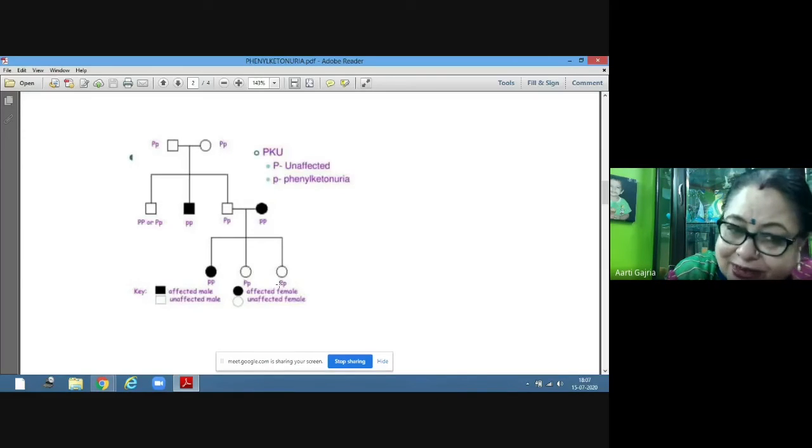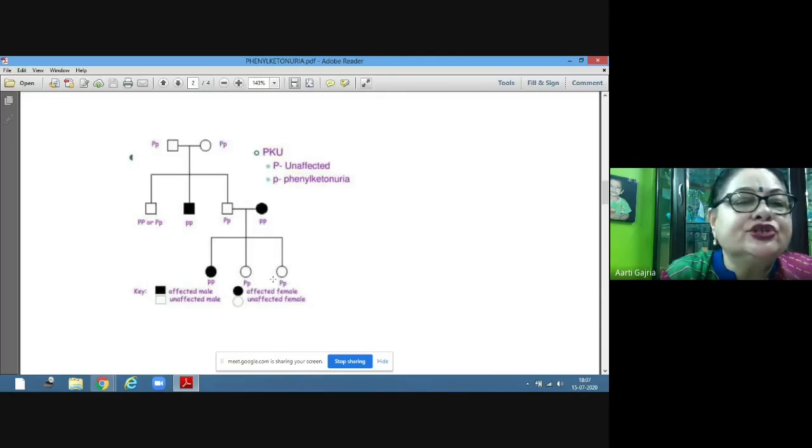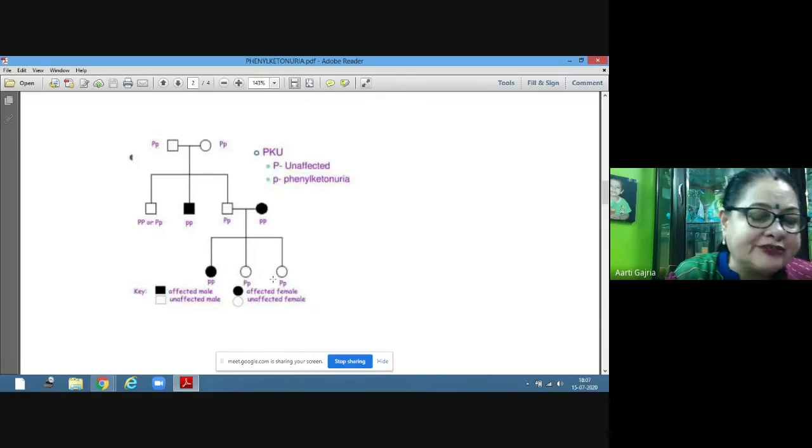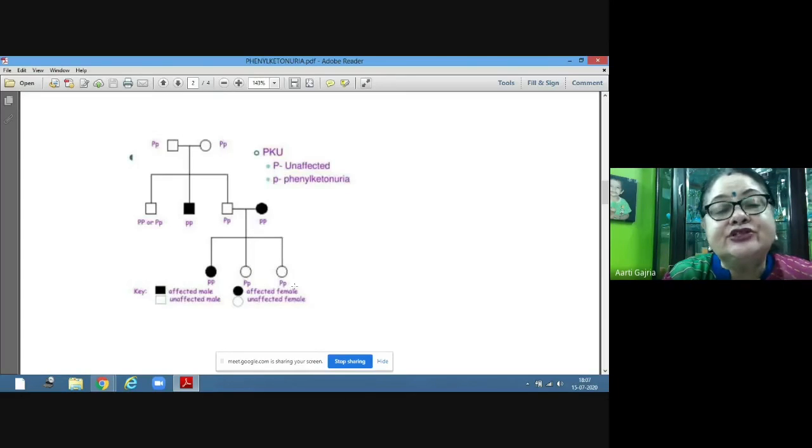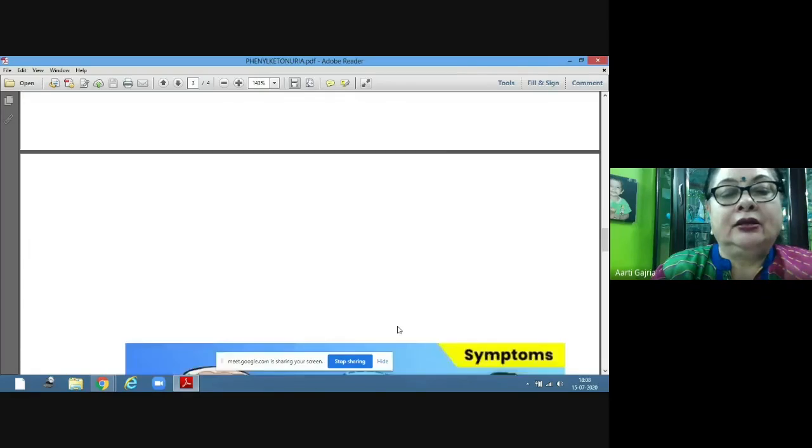Small p is present, but it is recessive, so it is not expressed in the presence of capital P. Capital P is dominant and small p is recessive. So a person would be affected by this disease only if he or she has the homozygous recessive condition.